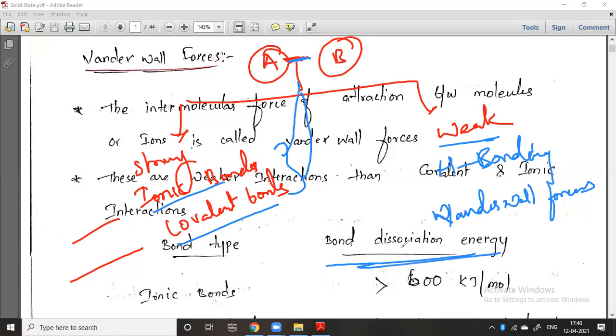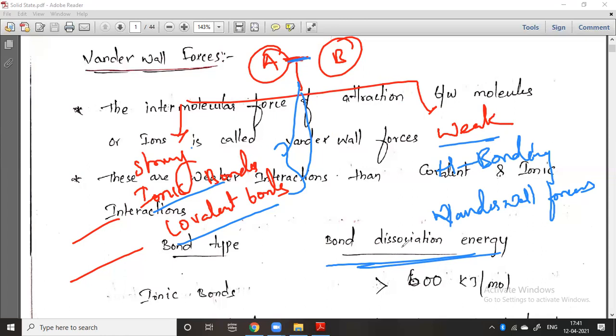Bond dissociation energy is nothing but the energy required to dissociate that particular bond. The ionic bond is a very, very strong bond, so the dissociation energy is very high. To break that particular ionic bond, we need more temperature, so more energy. Hence, generally ionic compounds have higher melting points or boiling points. You know that compared with covalent compounds, ionic compounds have very, very high melting points and boiling points, because the ionic bond is very strong compared with the covalent bond.